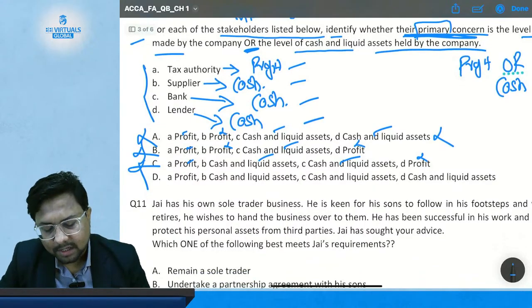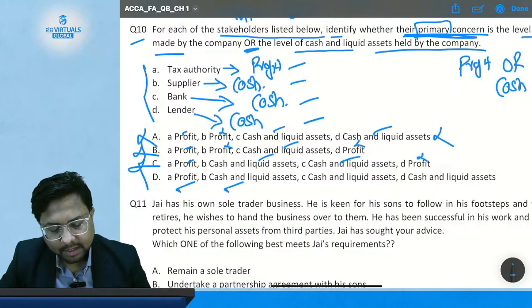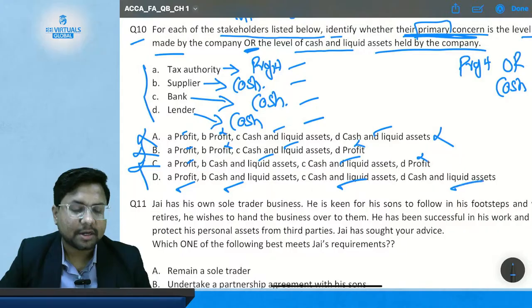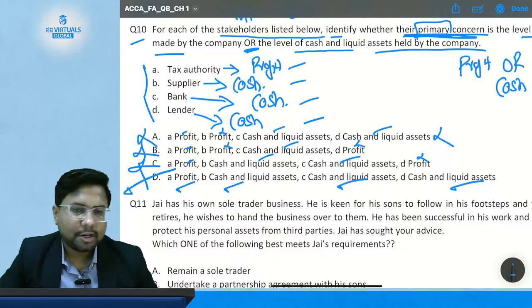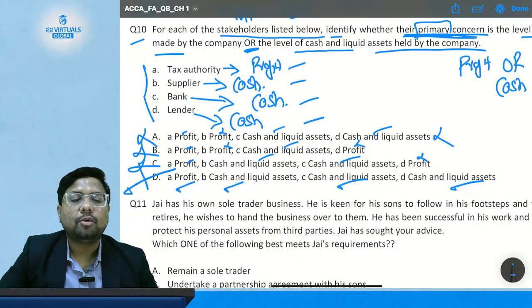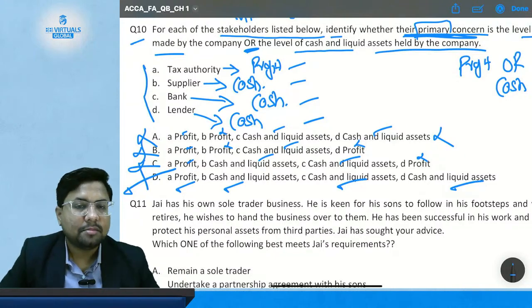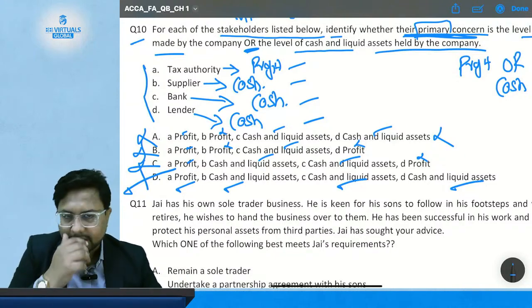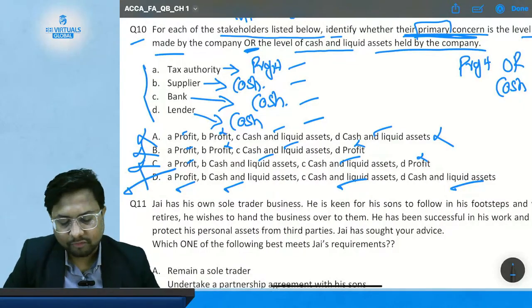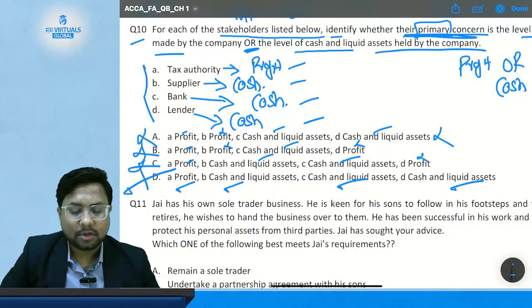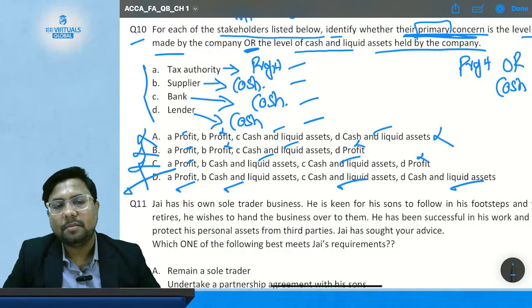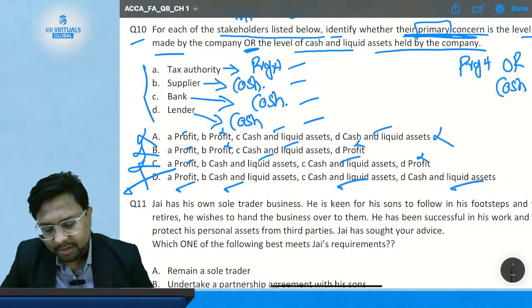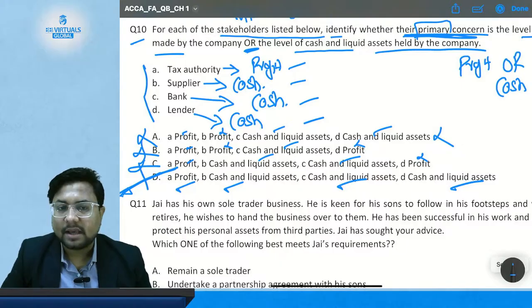So option A is incorrect, B is incorrect, C is incorrect. Now the only option left is option D, where statement A is regarding profit, statement B is regarding cash, statement C is regarding cash, statement D is regarding cash. As per our answer also, D is correct, where tax authorities will be interested in my profit, because they want income tax that will be calculated on my profit. They need GST, they need VAT, which is going to be calculated on my profit. And stakeholders B, C and D, that are suppliers, banks and lenders, their primary concern will be my cash and not my profit. So option D is correct, and options A, B, C are incorrect.